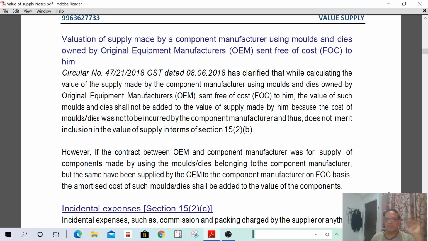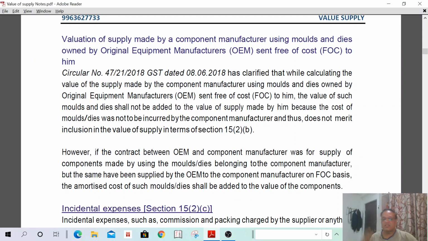in the value of the supply made by the component manufacturer, because the cost of molds and dies was not to be incurred by the component manufacturer. He is not incurring any cost. He is just using them. The original equipment manufacturer has sent molds and dies. The component manufacturer uses such molds and dies for manufacture of components and again sends them to the original equipment manufacturer. In such a case, the value of molds and dies shall not be included in the value of the component manufacturer's supply, and the original equipment manufacturer sent these molds and dies free of cost.